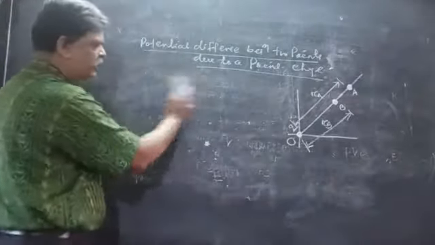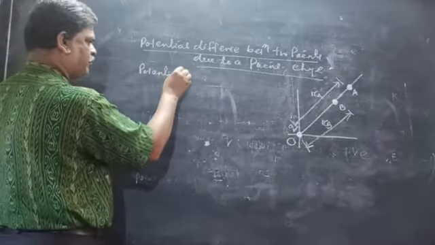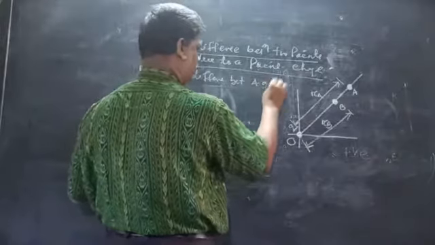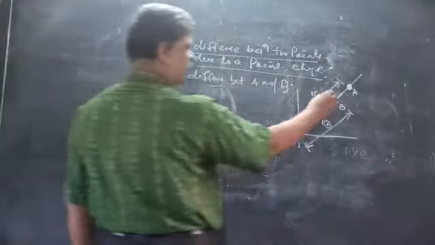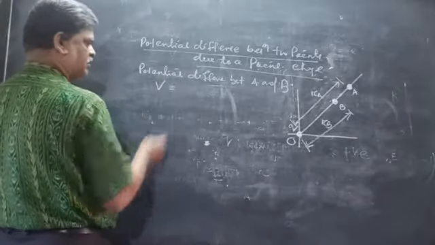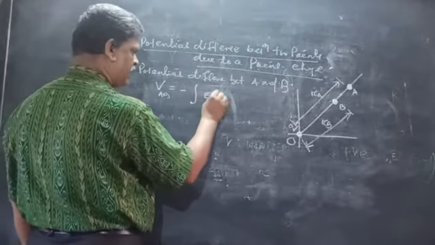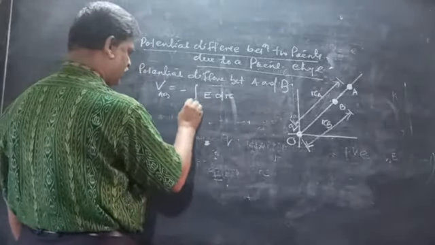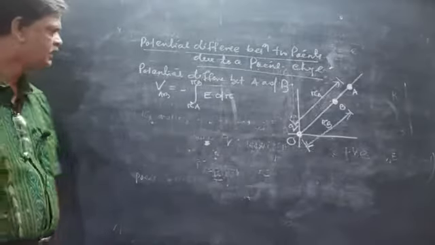So the potential difference between A and B, V_AB, is the negative of the line integration of E dr from RA to RB.